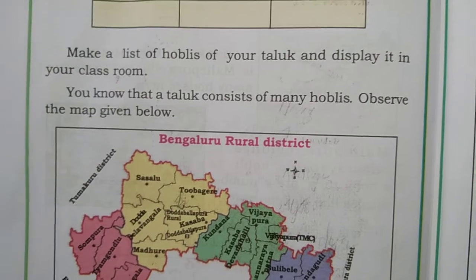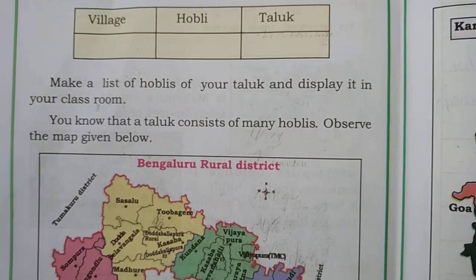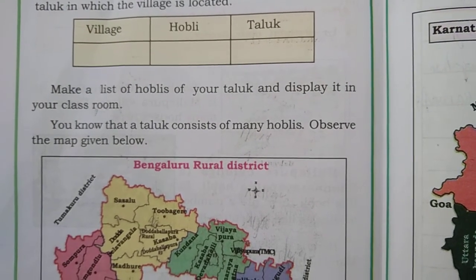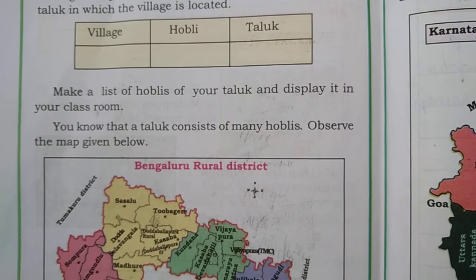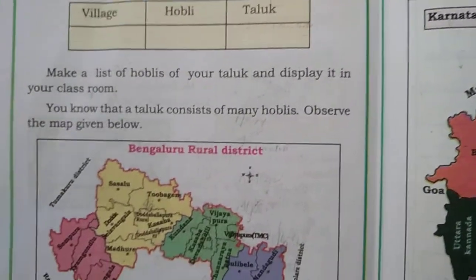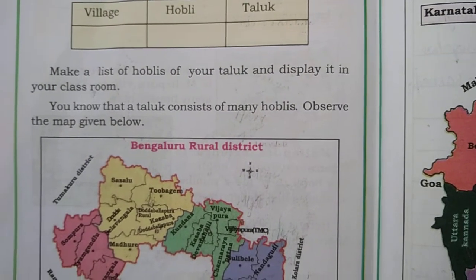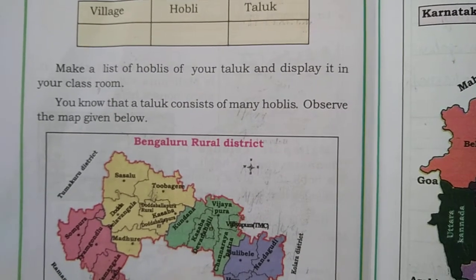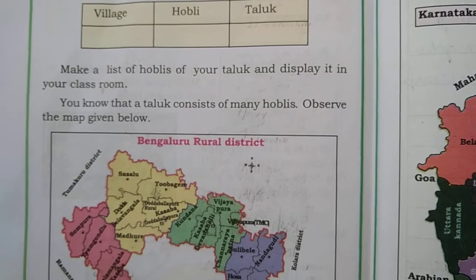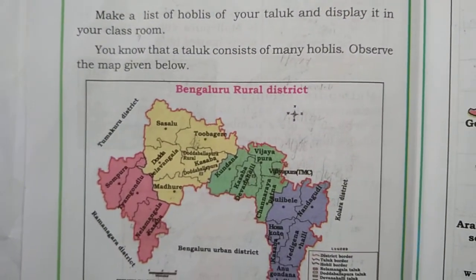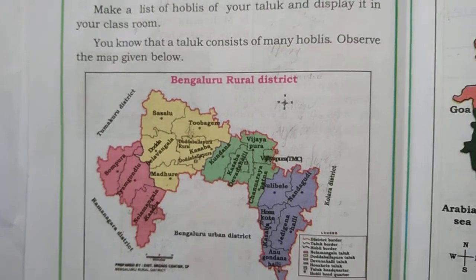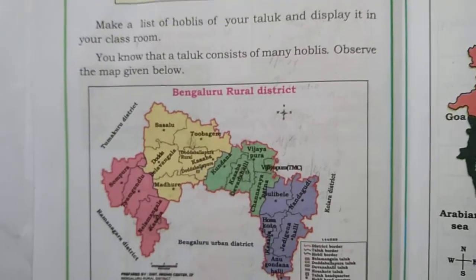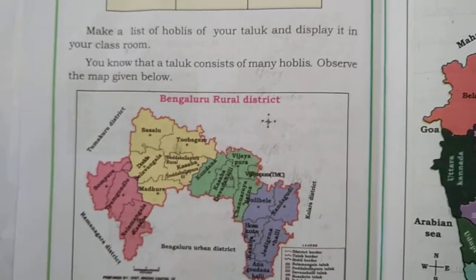Make a list of oblis of your taluk and display it in the classroom. Our taluk is Chalkere. The oblis of Chalkere taluk are: first Parshampura, second Kasaba, third Naiknatti, fourth Taluku. All these are the oblis of Chalkere taluk. So you know that a taluk consists of many oblis. Observe the given map. Here we know how taluks are formed: a number of oblis together form a taluk.